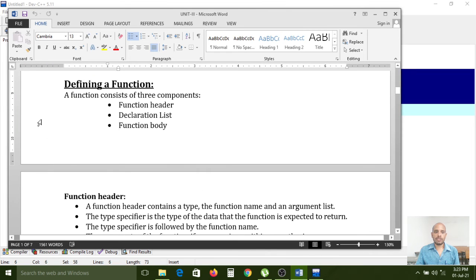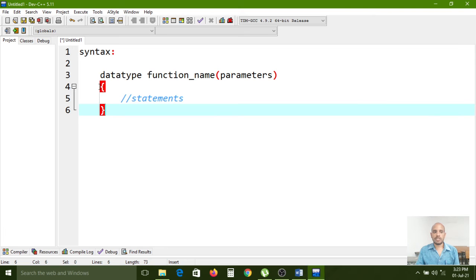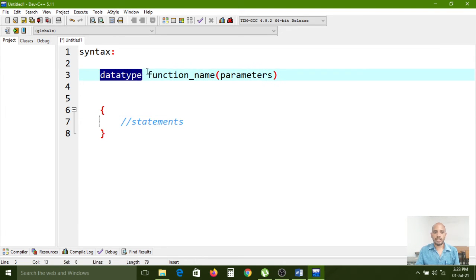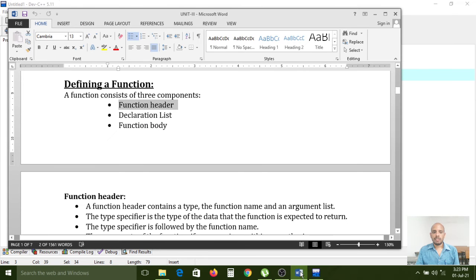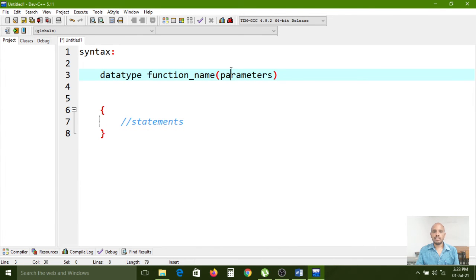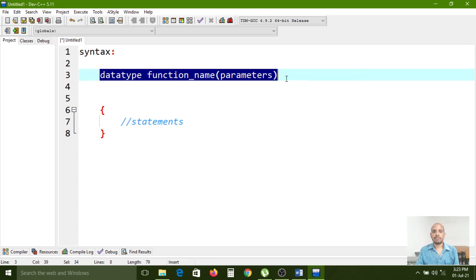Here what are the components we have? A function consists of three components. Nothing but first one is function header. So this is called function header. Now I am down this block and this is called function header, which I have selected. The function header contains data type, function name, parameters, nothing but declaration list, right? This is function header.